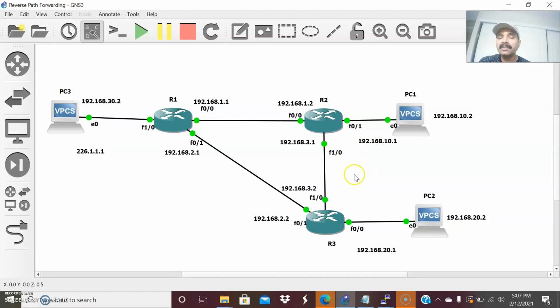It will start a 3-minute timer. The prune timer is a 3-minute timer. After the 3-minute timer expires, this link will automatically go back to forwarding. That is a disadvantage, because the prune timer is only 3 minutes. Within 3 minutes, you can again see this will be in the forwarding state. That is the way this will work.